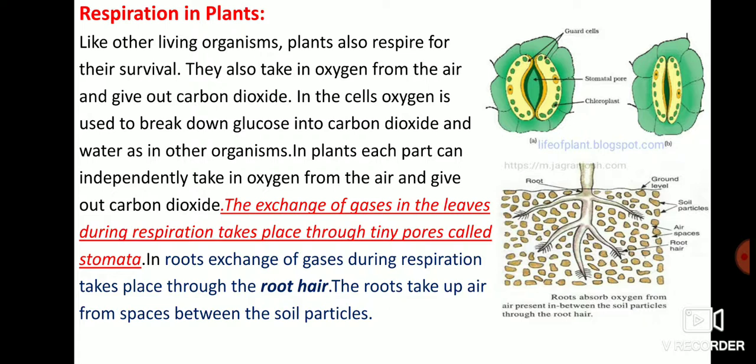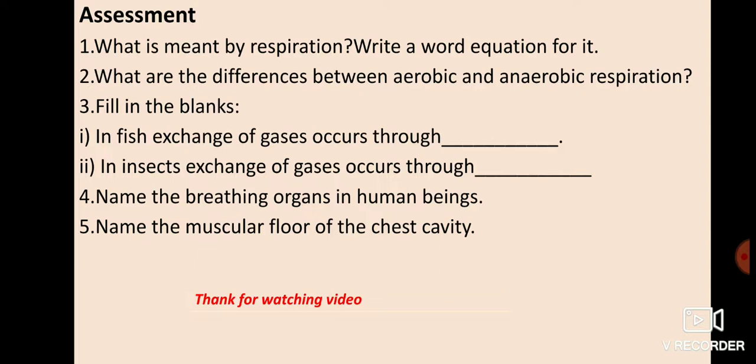Okay, now the chapter is finished. On the basis of this chapter I would like to discuss some questions. As we discussed respiration, types of respiration, differences between aerobic and anaerobic respiration, respiration in plants, respiration in other animals, etc. So on the basis of these topics I would like to discuss some questions.